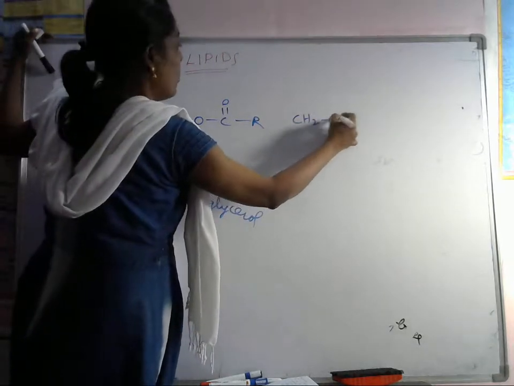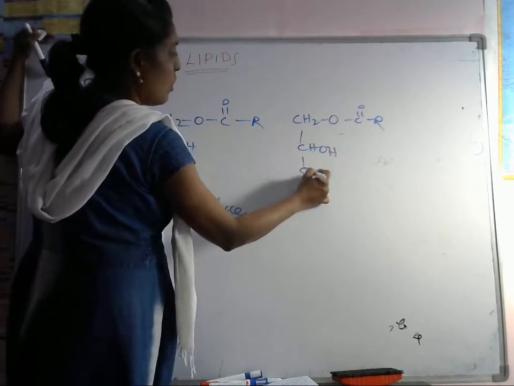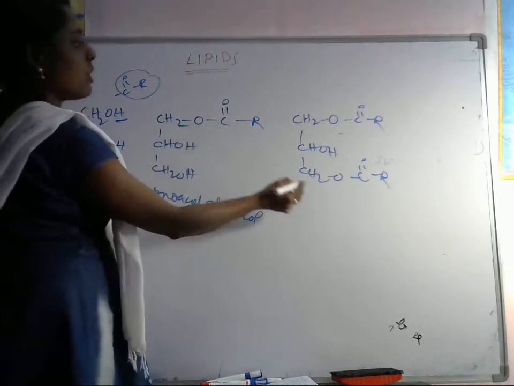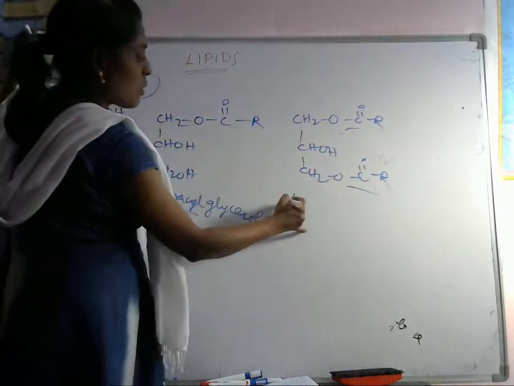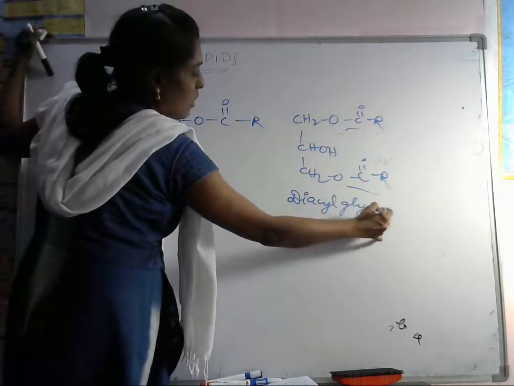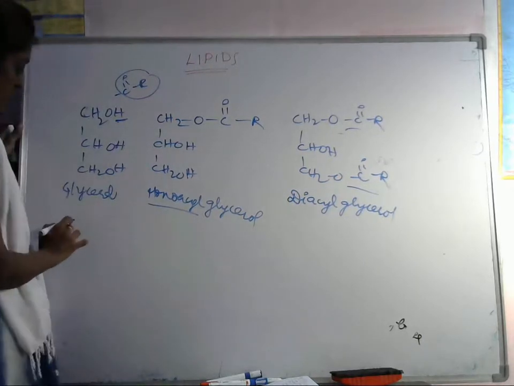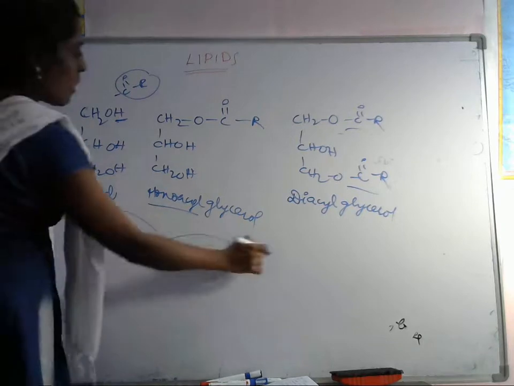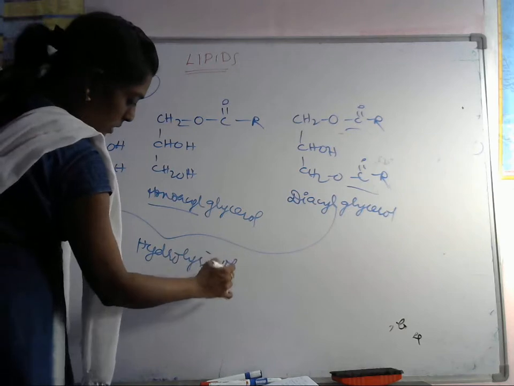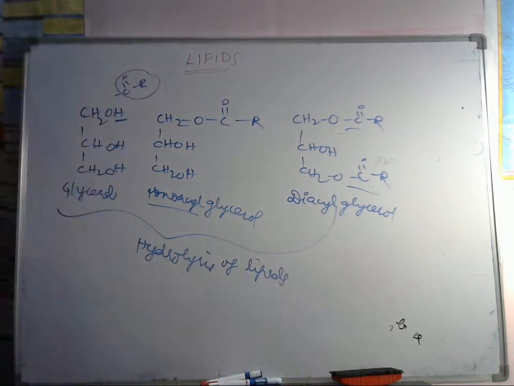If you replace this one with CH2-O-C(=O)-R, here CHOH, and here CH2-O-C(=O)-R, here two acyl groups are there. So that's why it is called diacylglycerol. These are obtained from hydrolysis of lipids.